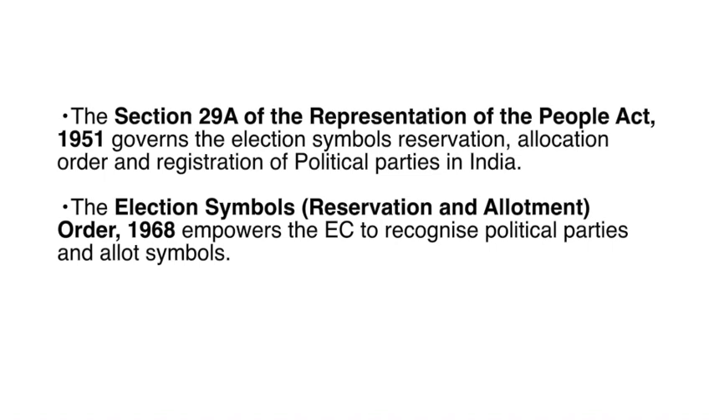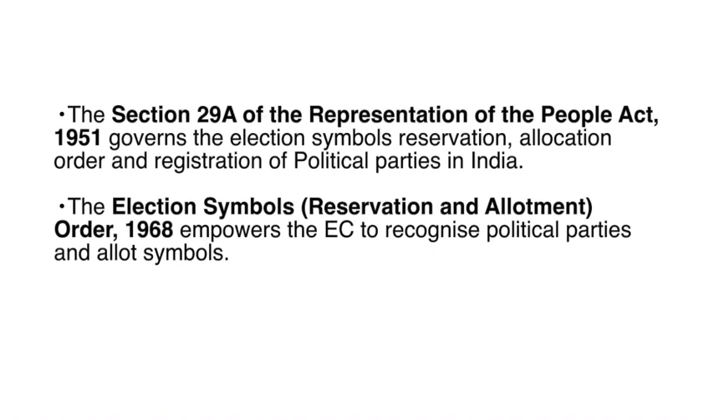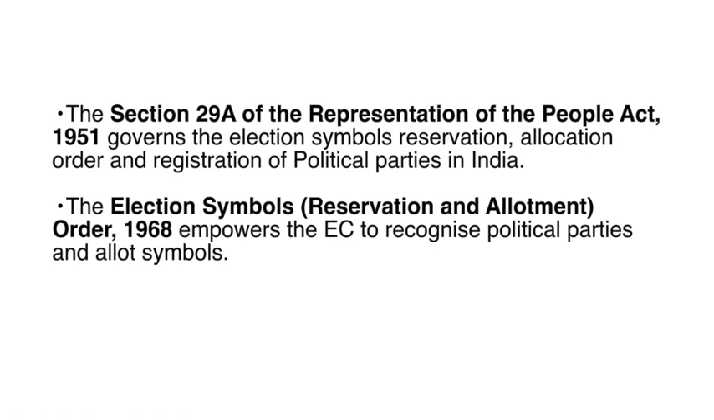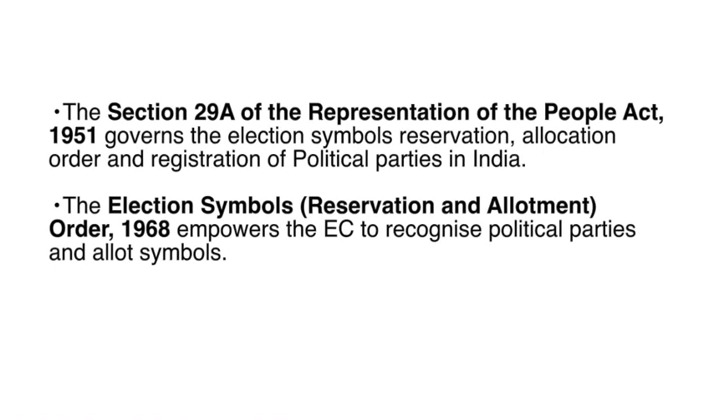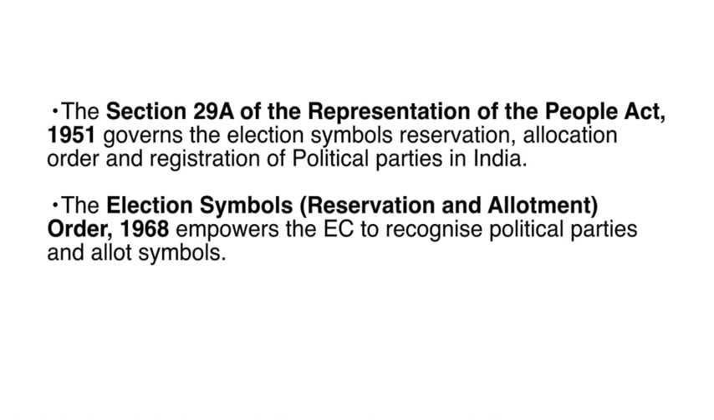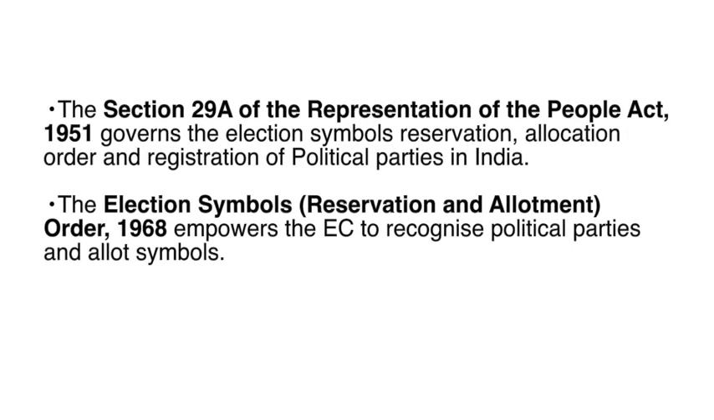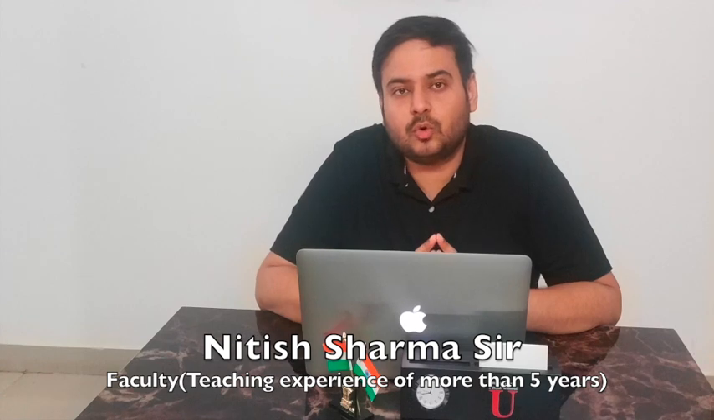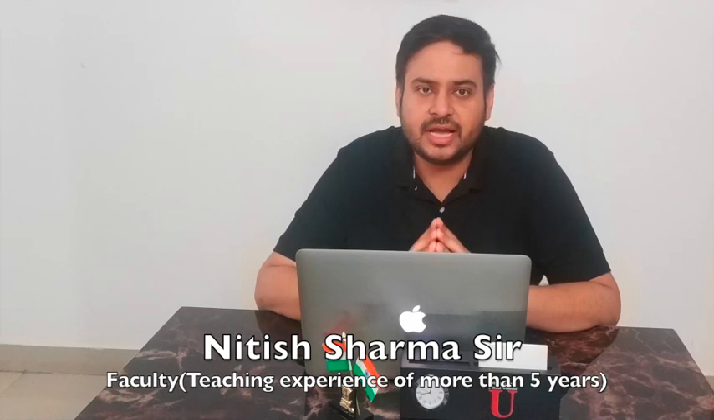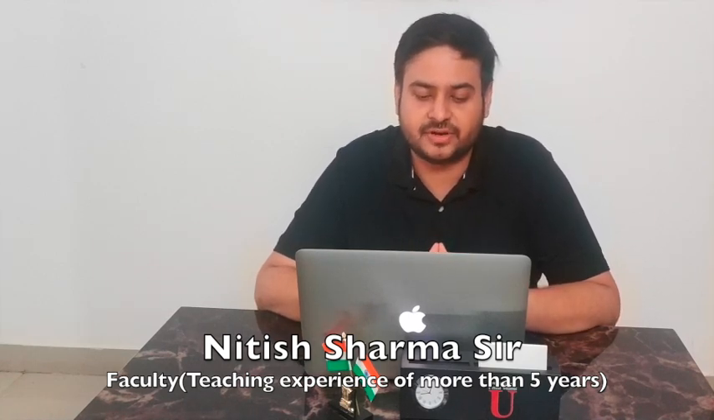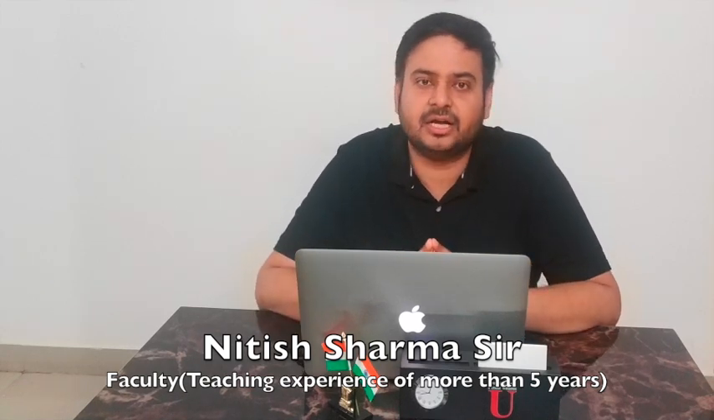Now, Section 29A of the Representation of the People Act 1951. I'm repeating again, Section 29A of the Representation of the People Act 1951. It is not 1950, it is 1951, and this is very important because it is specifically mentioned in our syllabus. So it is 1951 which governs the allocation of symbols and the registration of political parties. The power to allot election symbols and to recognize and decide disputes is given to the Election Commission through the Election Symbols Reservation and Allotment Order 1968, which aims to provide for the allocation of symbols and the recognition of political parties.